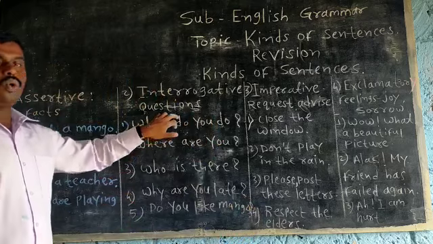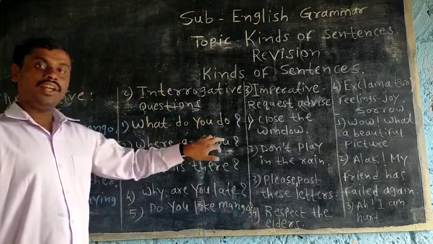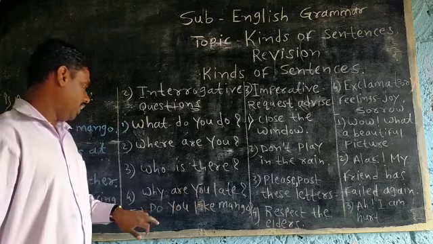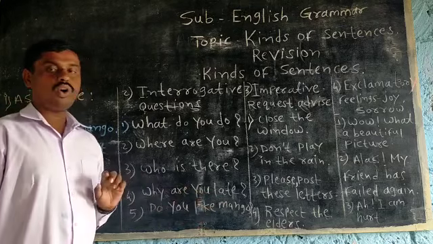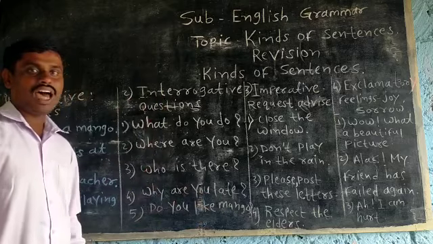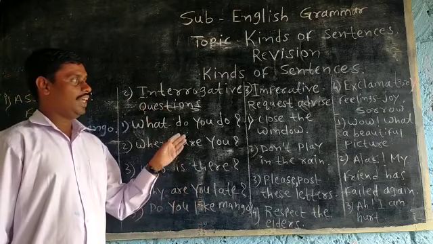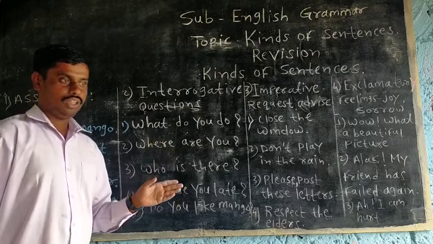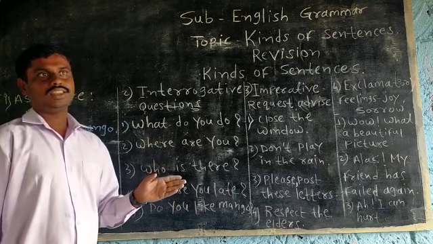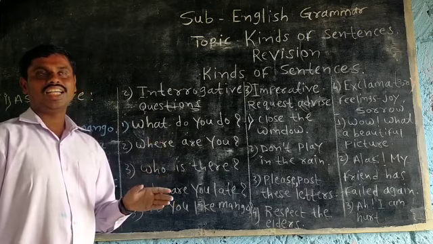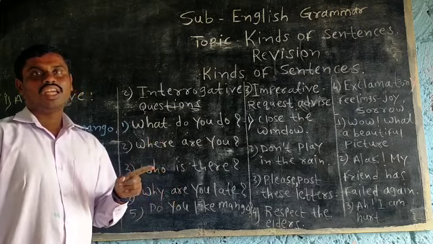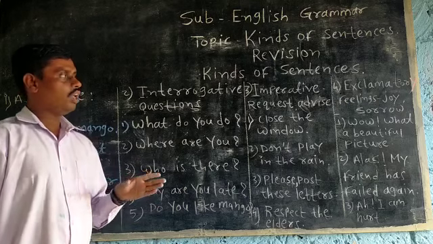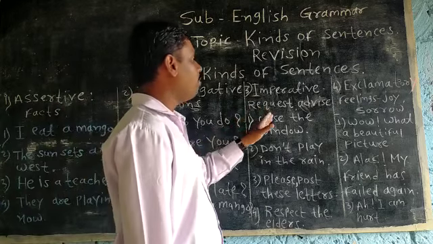Like this. What do you do? Where are you? Who is there? Why are you late? Do you like mango? All those are questions. And this is the type of sentences where a question is asked, that is interrogative sentences. Understood? Now look, imperative.